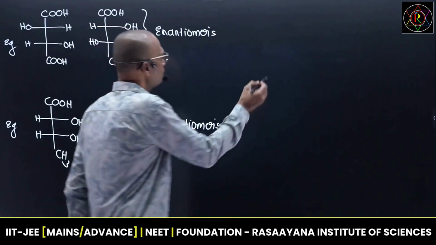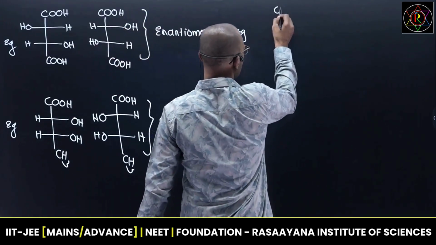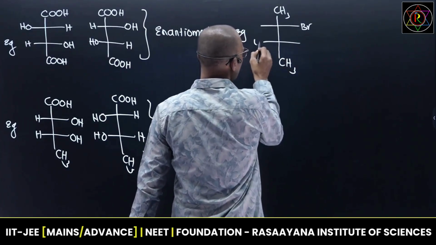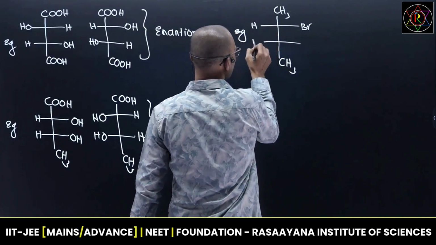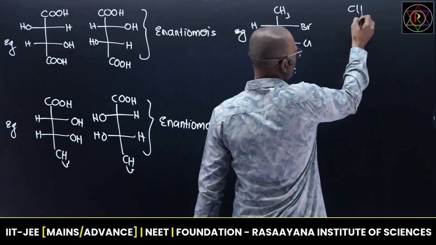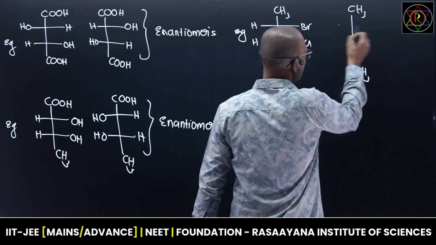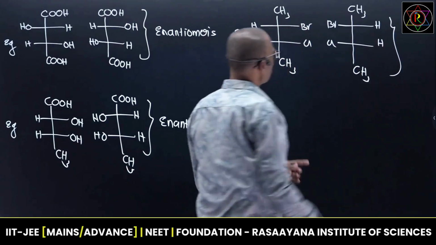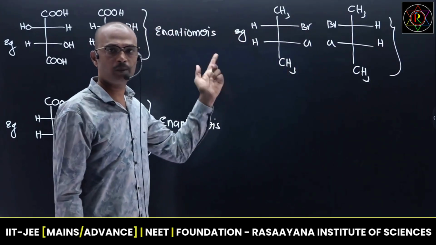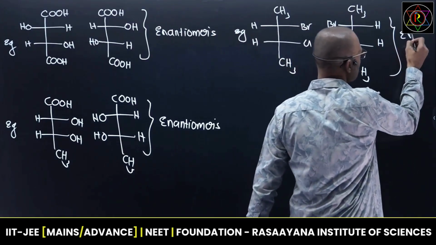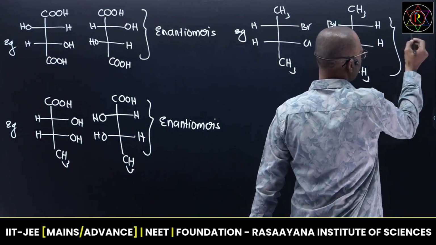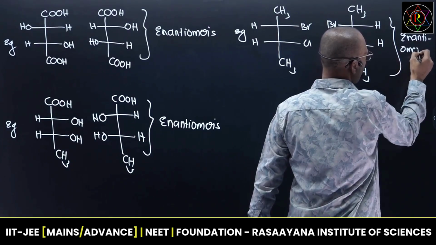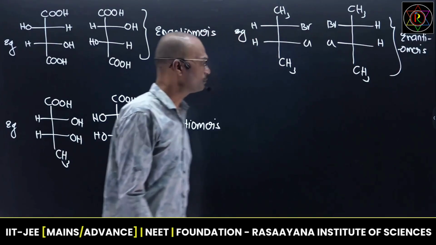Okay, and one more. See, in this molecule, this is CH3, and here bromine, and here chlorine, hydrogen. Chlorine, hydrogen. So then I am writing its mirror image. Here bromine, chlorine, hydrogen, hydrogen. So is it a mirror image or not? Yes, it is a mirror image. No plane of symmetry. I can say these isomers belong to enantiomeric in nature. They belong to enantiomeric in nature. Okay.